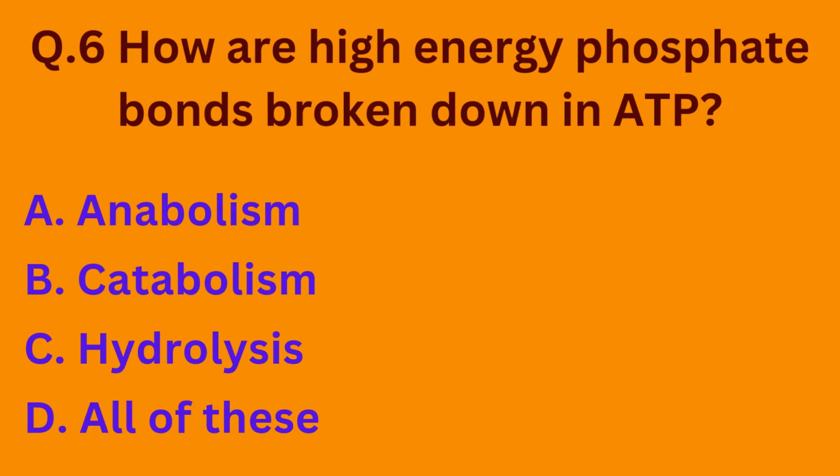Question number 6. How are high energy phosphate bonds broken down in ATP? Option A, anabolism. Option B, catabolism. Option C, hydrolysis. Option D, all of these. So basically, high energy phosphate bonds in ATP are broken down by hydrolysis. So the correct option is option C.